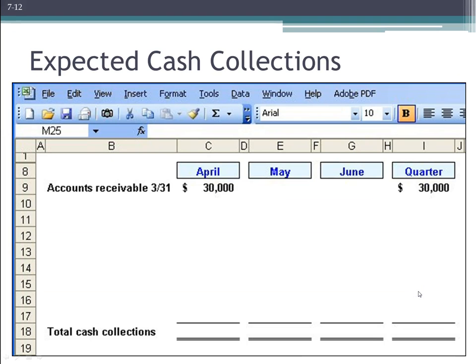And this is how you prepare the basic format of an expected cash collections. You want to list out your months across the top, and you want to have a total for the entire quarter, for the 3 months that we're working with. So again, we were told that the accounts receivable that we have on hand on March 31st will be collected in full in April. So let's go ahead and write that. That's given to us. Then we need to figure out how much is going to be collected in April otherwise. And this is where we need to refer back to our sales expected in April, right?